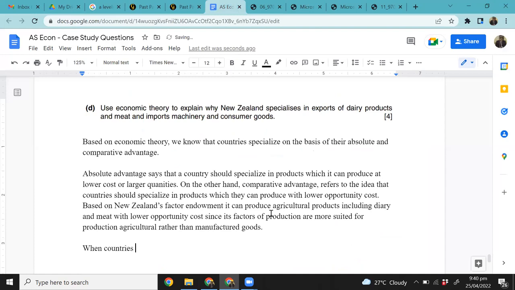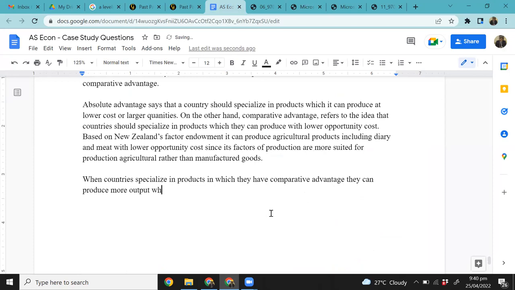when countries specialize in products which they have comparative advantage, they can produce more output, which allows them to earn higher foreign exchange. Yes or no? Because what's the objective of any country?